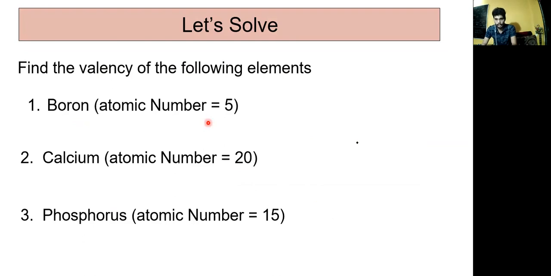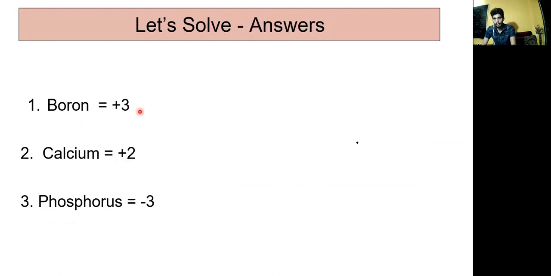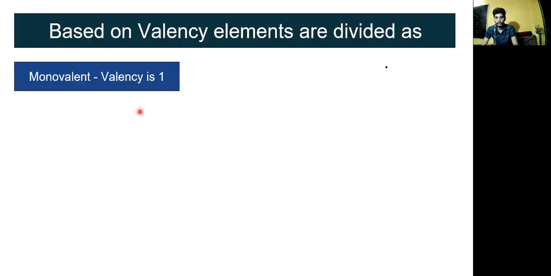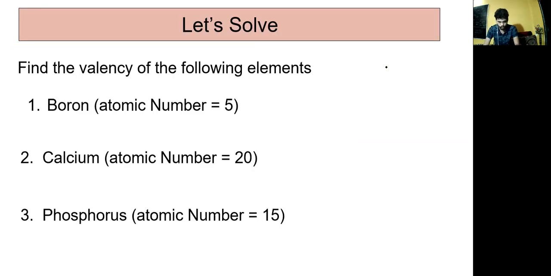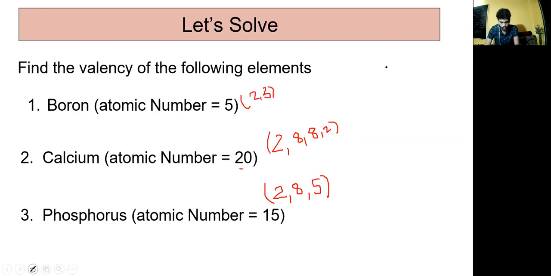Okay, so let's begin. In the case of boron, it is +3, because the atomic number is 5, and it is going to donate its last shell electrons. Then calcium, the atomic number is 20, and its valency is +2. And in the case of phosphorus, let's talk about the configuration. Let's talk about phosphorus. The electrons will be 10 in the first two shells. Now observe that +3, +2, and phosphorus is -3 because it accepts electrons. So this is how they are represented.